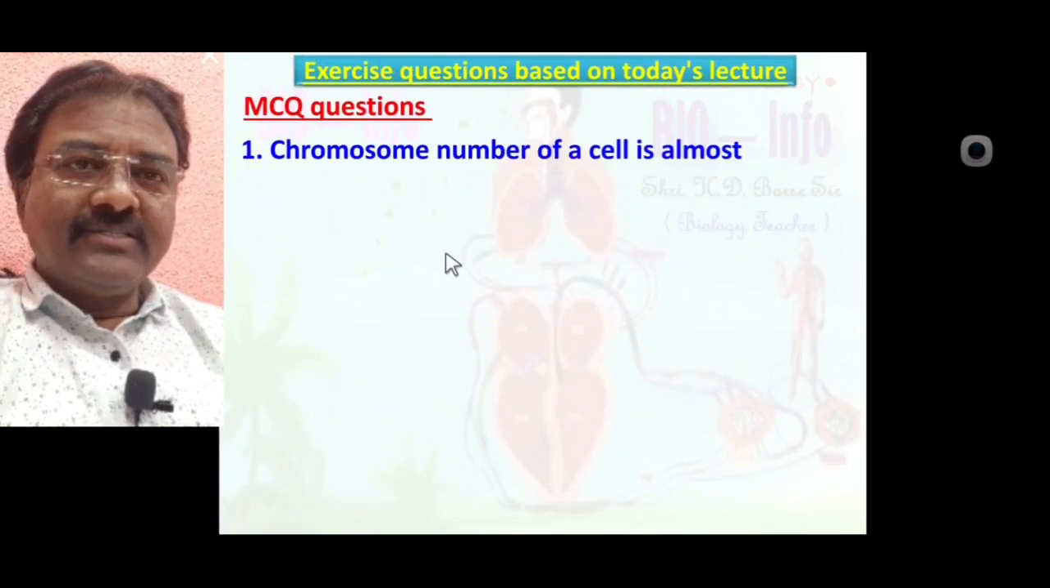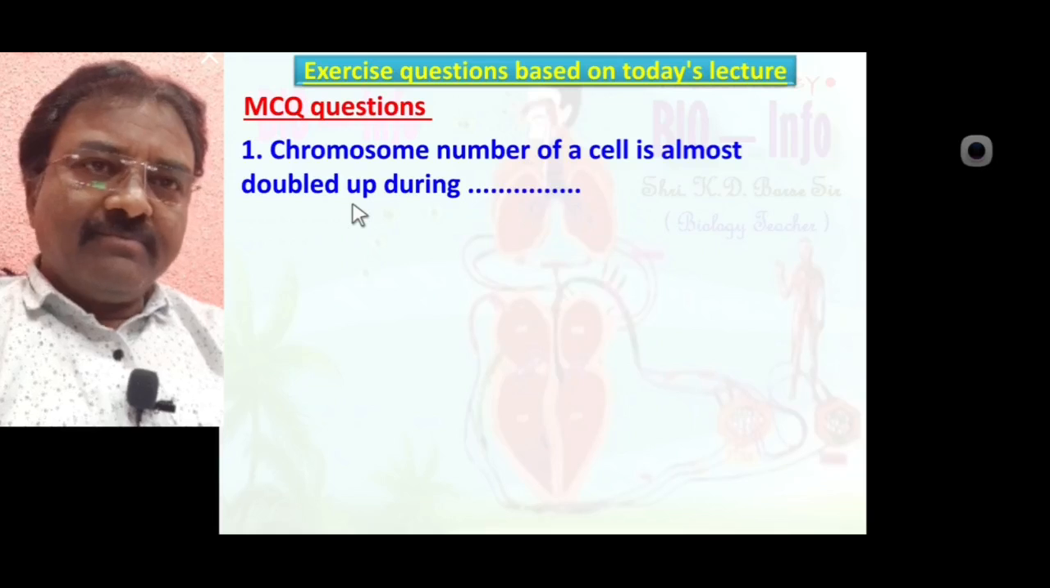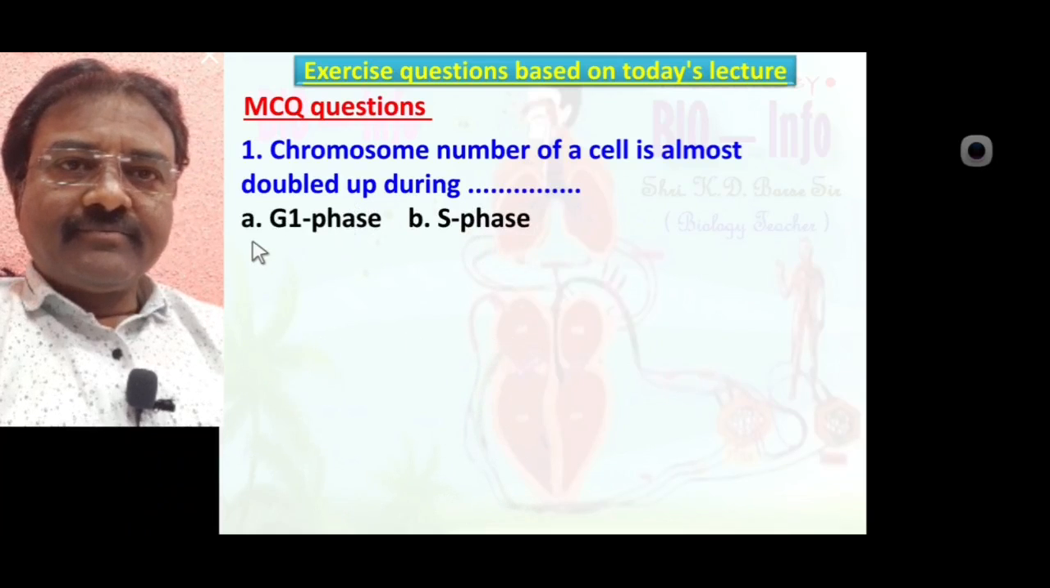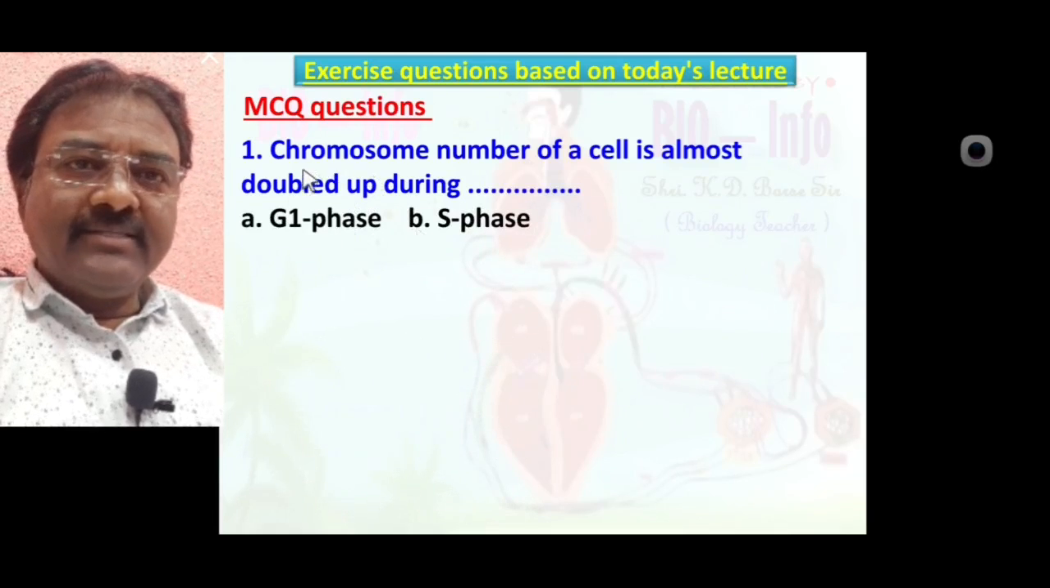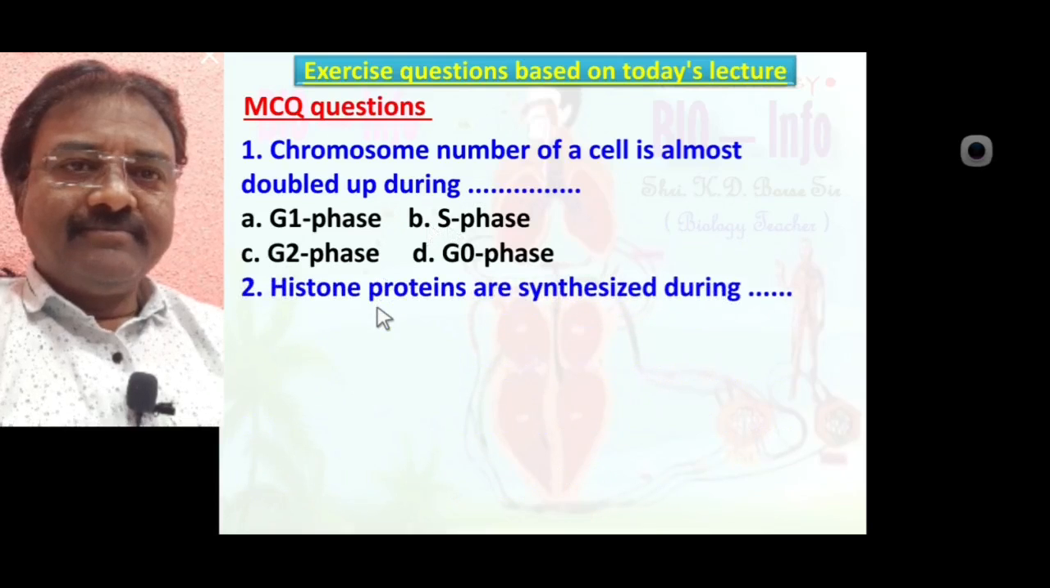MCQ questions. Number 1: The chromosome number of a cell is almost doubled up during: G1 phase, S phase, G2 phase, G0 phase. Yes, the correct answer is S phase, means B, S phase is the correct option.